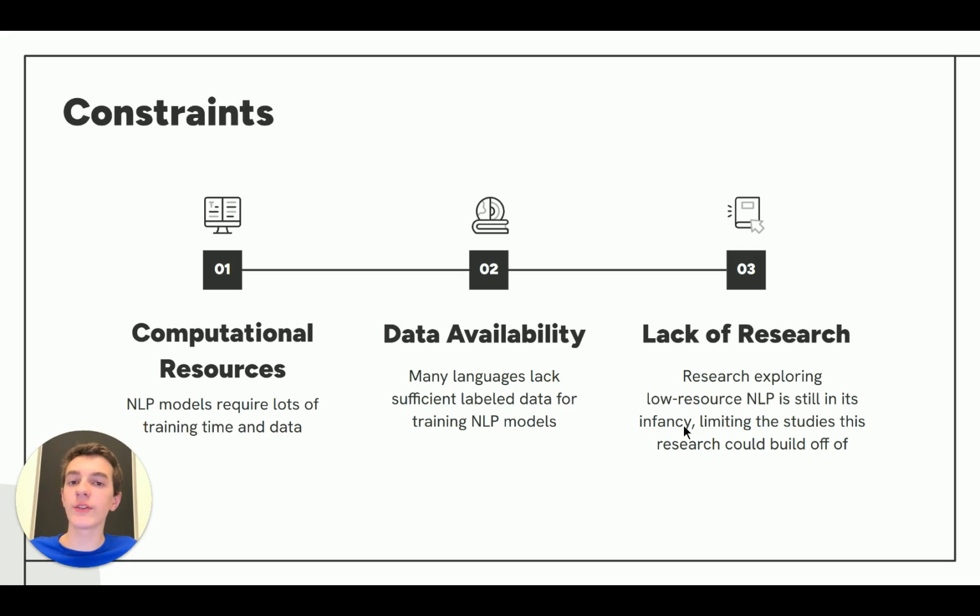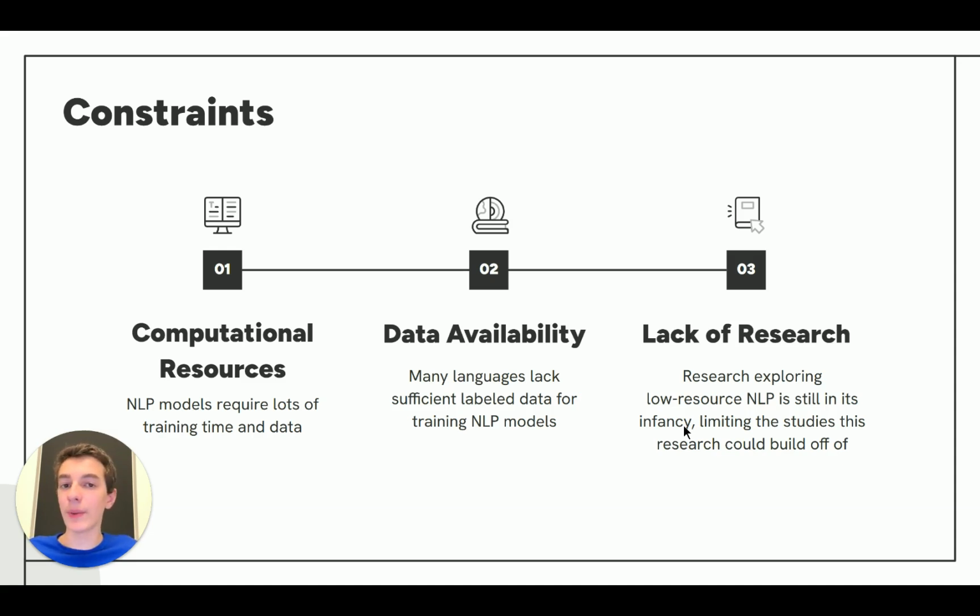A couple of constraints of my research project to improve performance of natural language processing models on low-resource languages is number one, computational resources. So natural language processing models have to process text instead of raw numbers, so it takes a lot more data and time to train these machine learning models, and that is a constraint on my project.